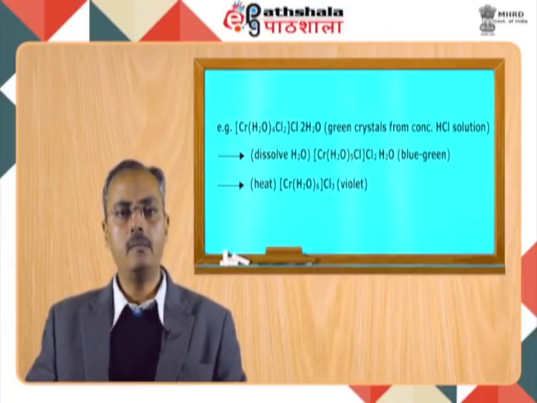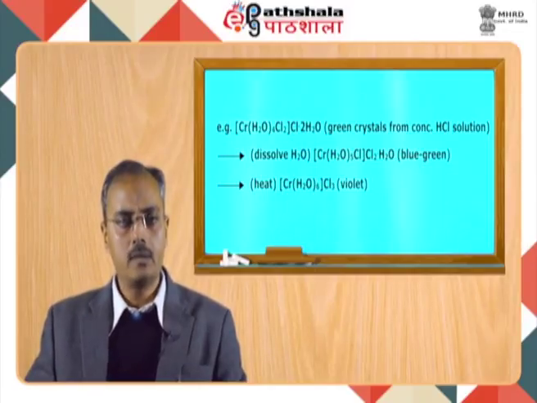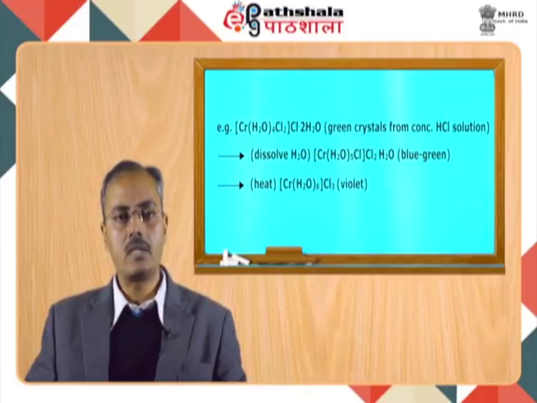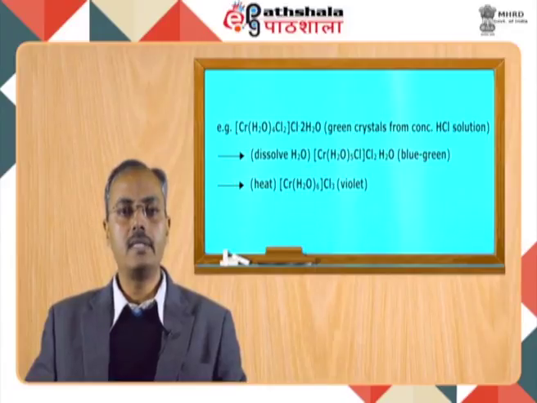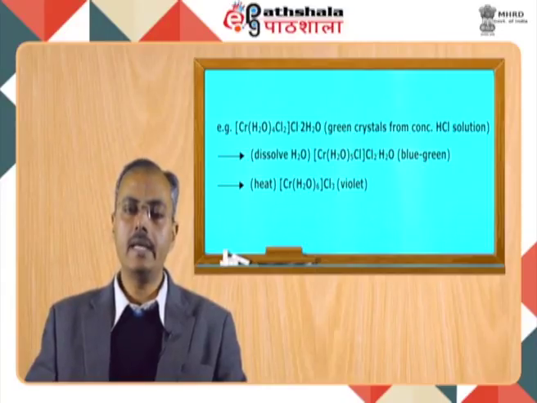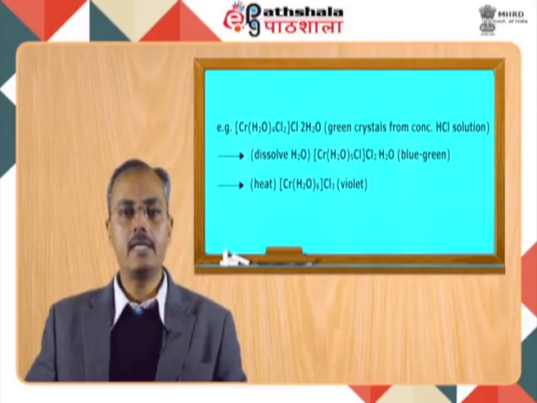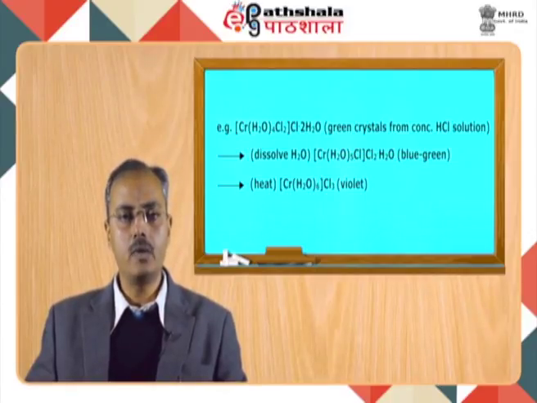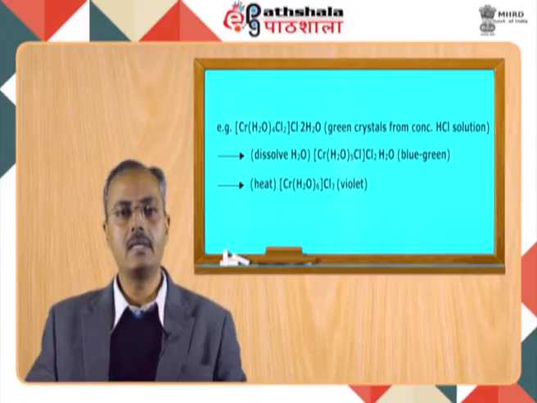So in the first isomeric form, there are dot 2 water molecule, that means 2 outer sphere water molecules. In the second isomeric form, there is dot 1 water molecule, that means there is only 1 water molecule outside the coordination sphere. In the last isomeric form, which is violet in color, we do not see any water molecule outside the coordination sphere. That means all the water molecules are coordinated. So this is an interesting example in which the variation in the outer sphere and the inner sphere water molecules can change the color of the compound. As we have just visualized, the first compound is green in color, the second one is blue green in color, and the third compound is violet in color.